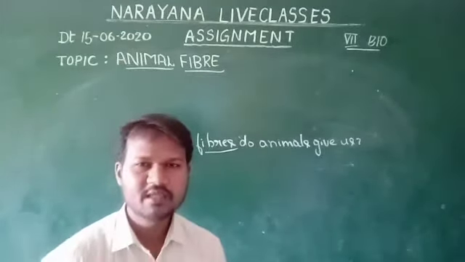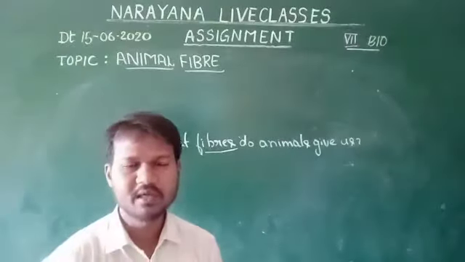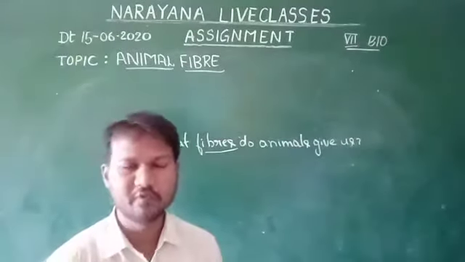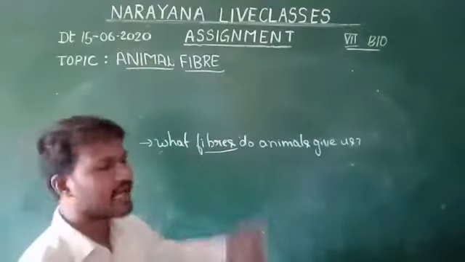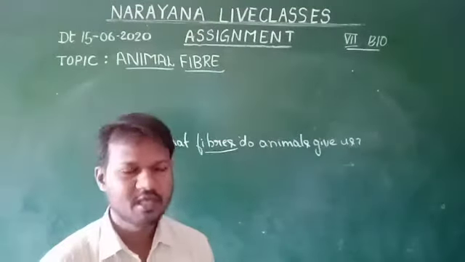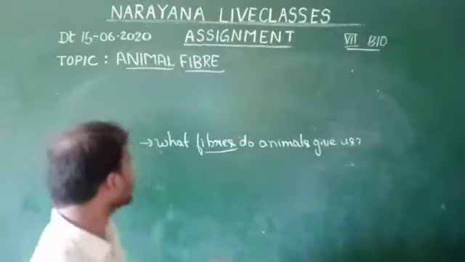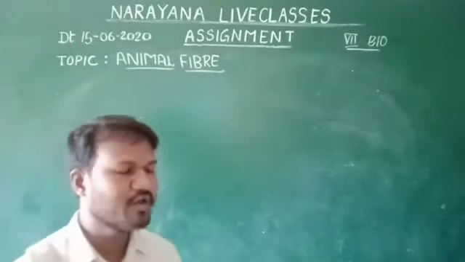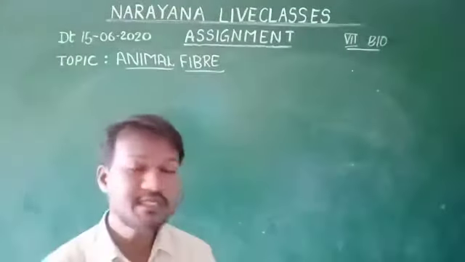Animals give us two types of fiber. The first fiber is called silk fiber, and the next one is called wool fiber. So this is the answer to the first question. Now let us go with the second question. The second question is, what plant fibers are useful for making different kinds of fabric?